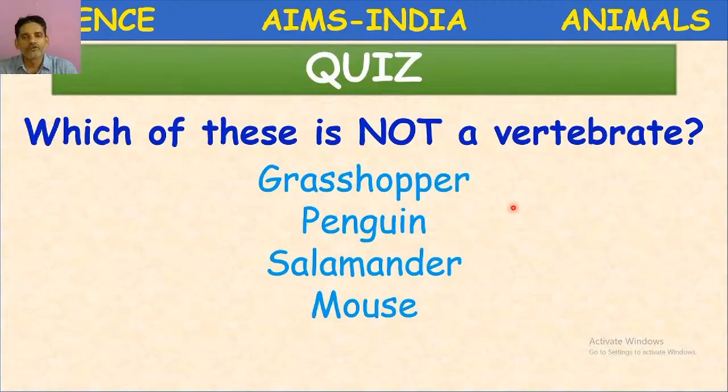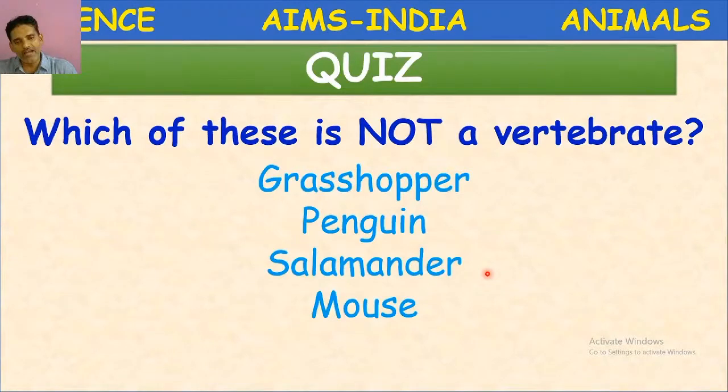So let us analyze. Grasshopper. Grasshopper is an insect. It does not possess vertebral column. It is an invertebrate. Penguin. Penguin is a bird. It possesses vertebral column. Vertebrate. Salamander. Salamander is an amphibian.